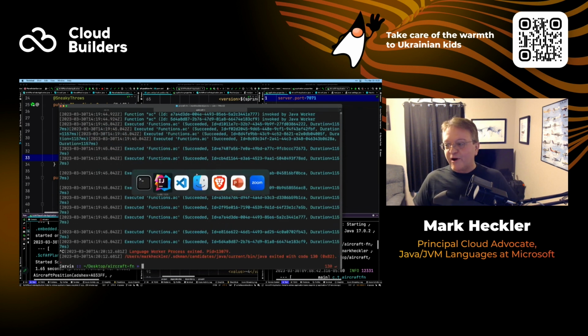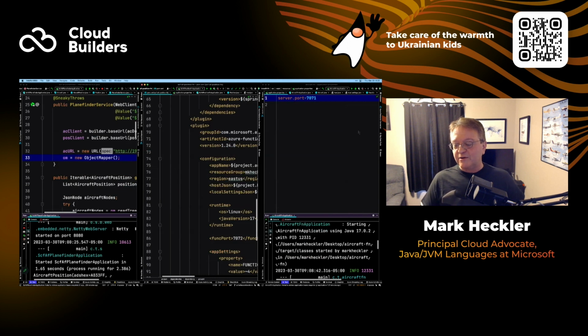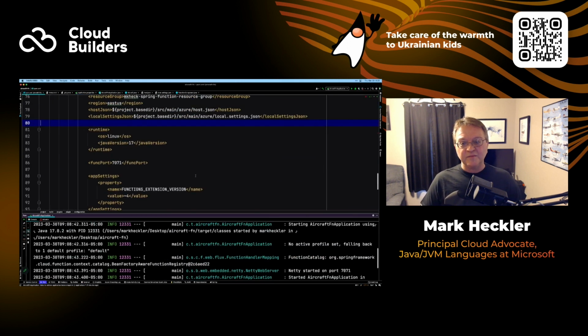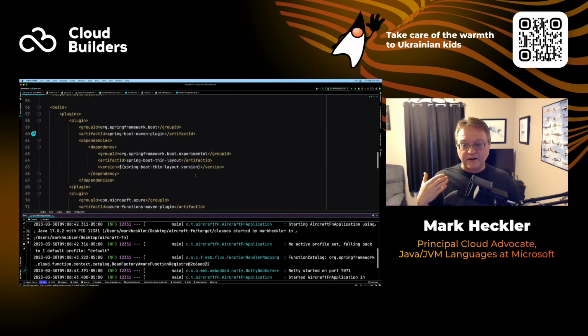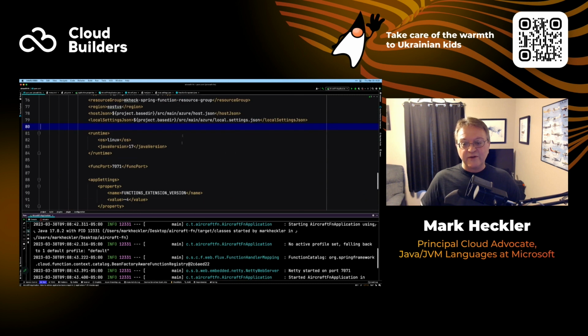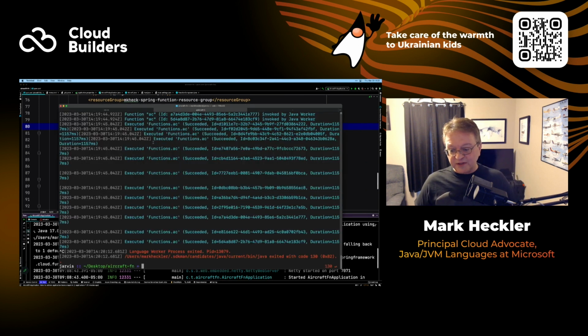Well, that's where you'd be wrong, because we've already laid the groundwork for that. Let me go ahead and open this up and show you what I mean by that. In our POM, we already have our Azure Functions Maven plugin. We've already defined certain things like our resource group that we're going to be using and our region that we're going to be deploying to. So really, to deploy this, it's just a matter of doing this, which takes a couple of minutes.